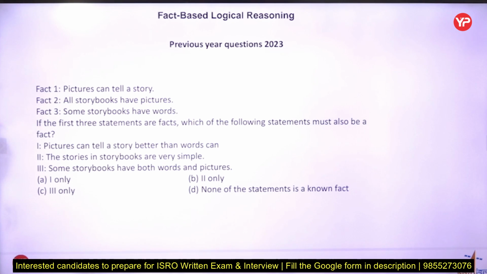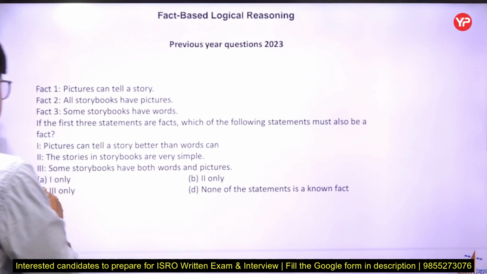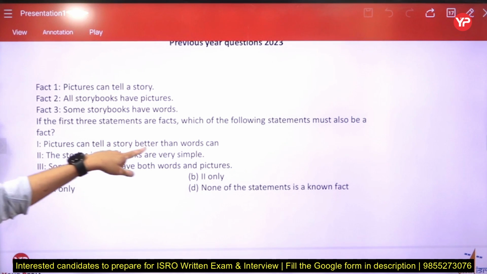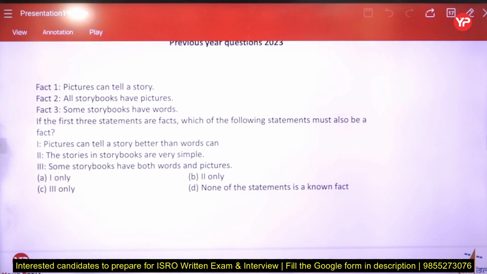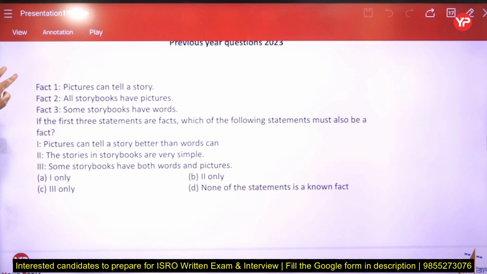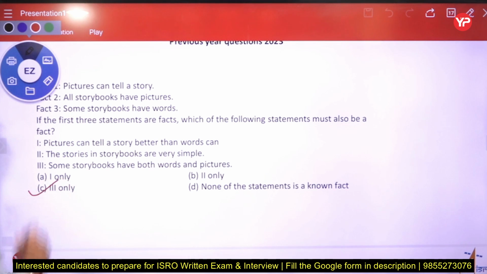The stories in storybooks are very simple. Some storybooks have both words and pictures. Basically we go for the third option, because we can't say that pictures can tell a story better than words can. That is not true according to the facts. And the second is also not true according to the facts. So we have to answer according to the facts. So the only answer remaining is C.